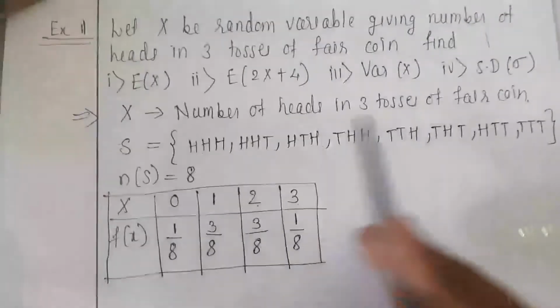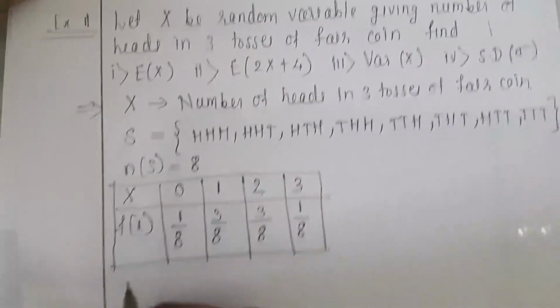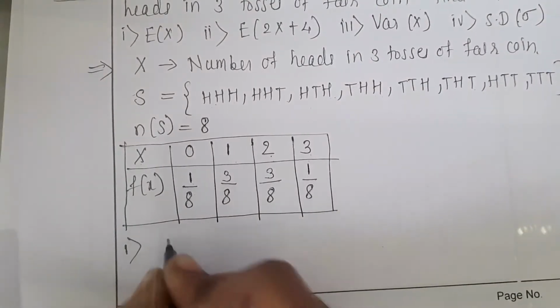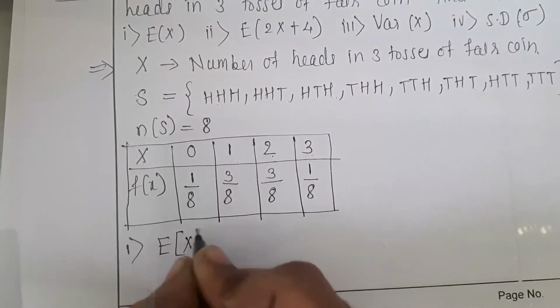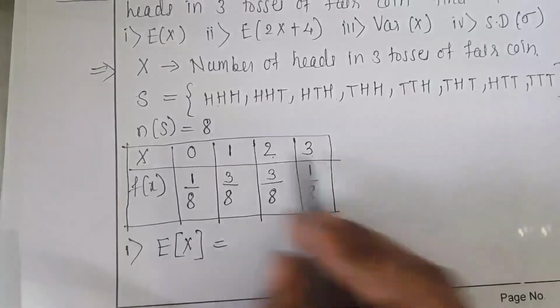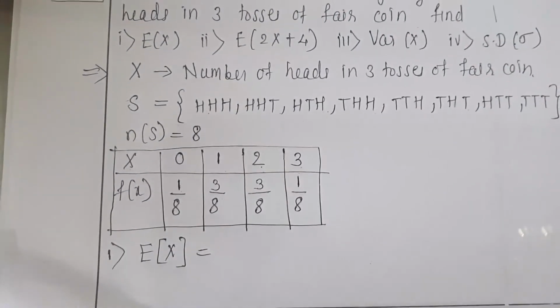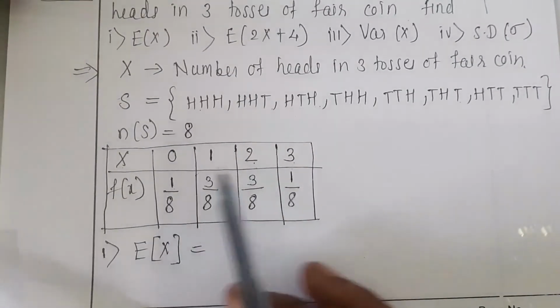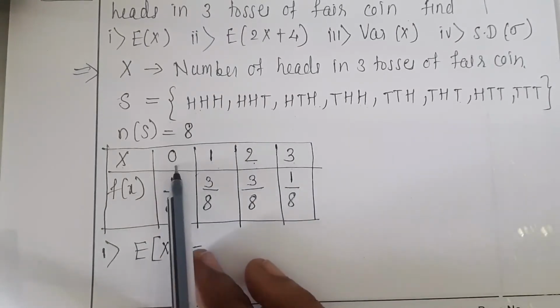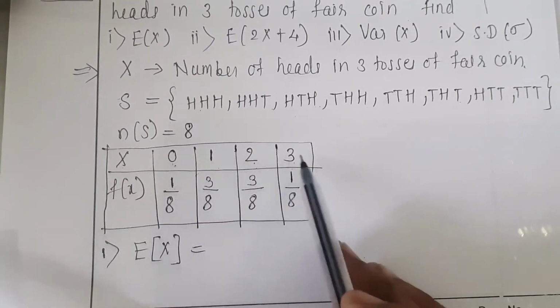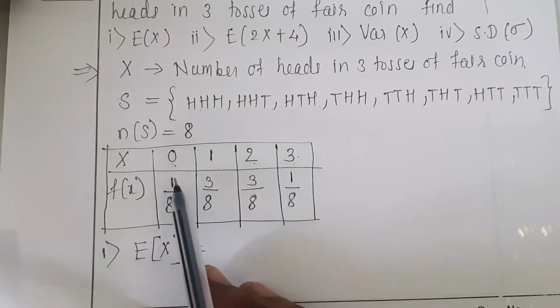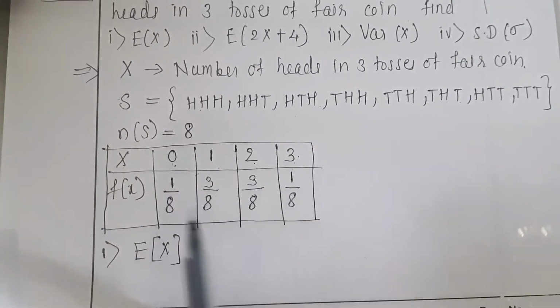Now the first question is to find out expectation of x. Which problem is it, discrete or continuous? Discrete means points are given, here directly the points 0, 1, 2, 3 are given. If some points are given, then the case is a discrete case.